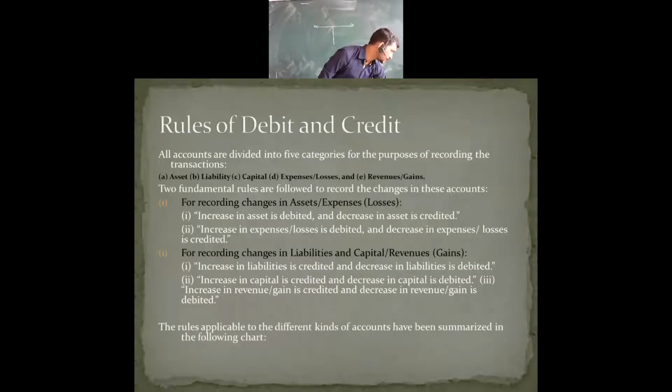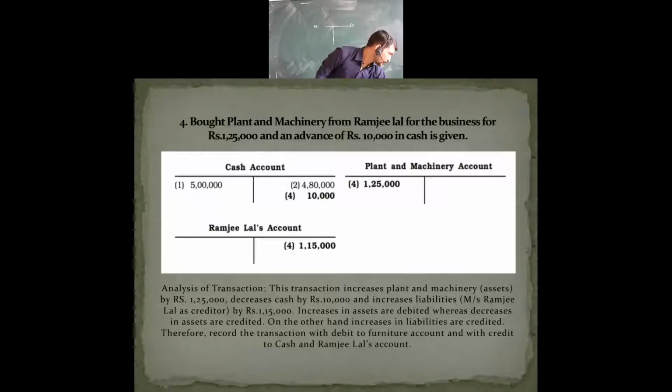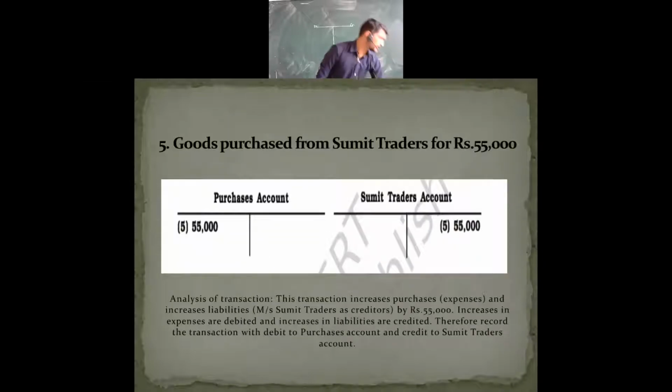I will highlight it one more time. See, here it is. The second main point: increase in liabilities is credited and decrease in liabilities is debited. So you should remember these things. Next, see the next point.